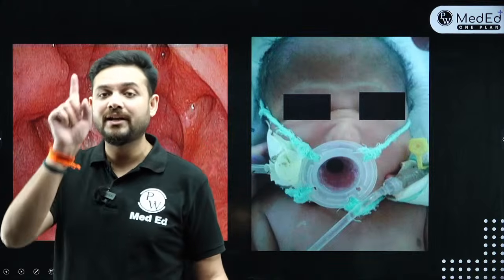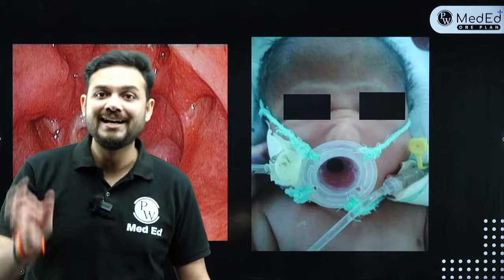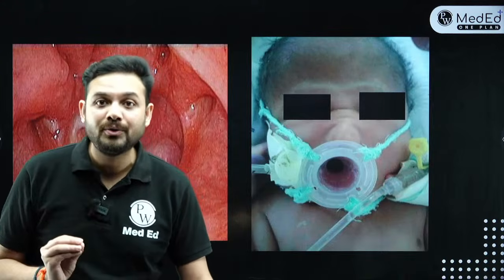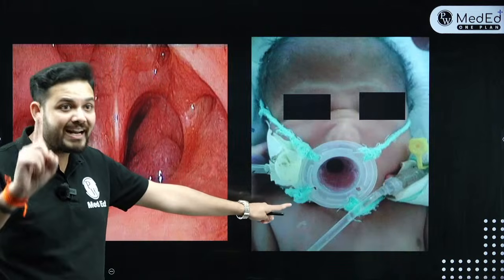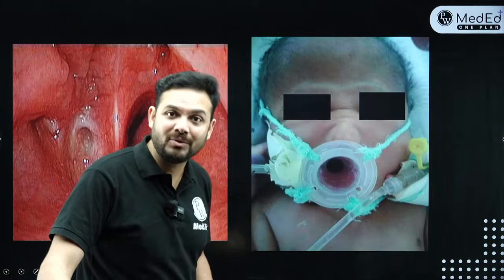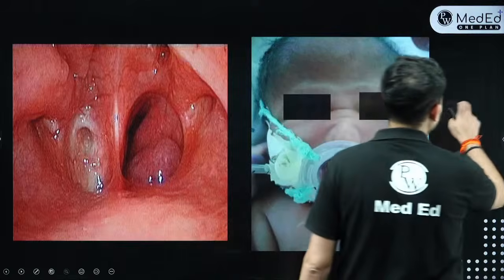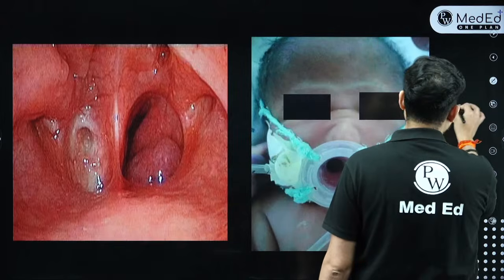When the child is cyanosed, they do not know how to open their mouth and breathe, because their larynx is very high. So what are you going to do? You need to open their mouth. And in order to open their mouth, what are you going to do? You place this kind of a nipple. This nipple is placed in bilateral atresia babies who are cyanosed, just to buy some time. And what do we call this? We call this McGovern's nipple. Very correct. Many of you have answered this question. So this is called McGovern's nipple.